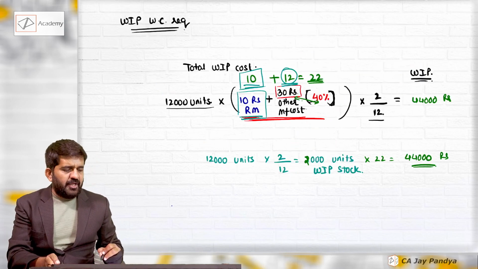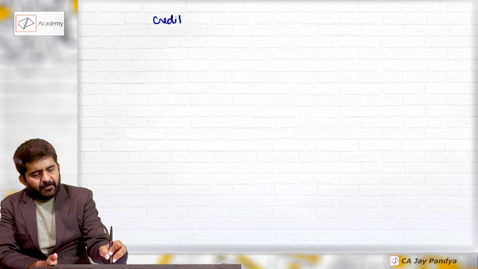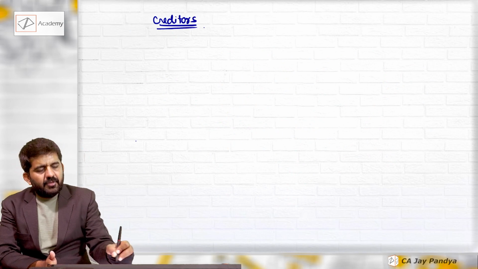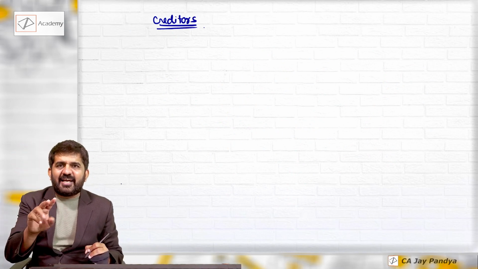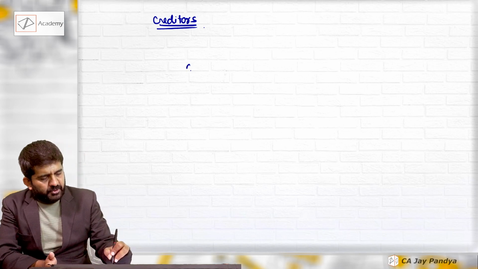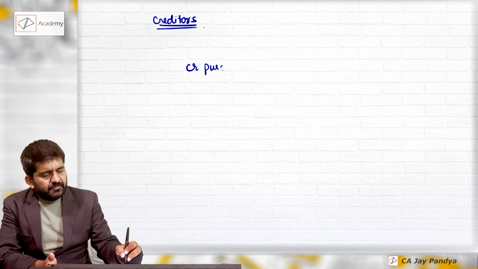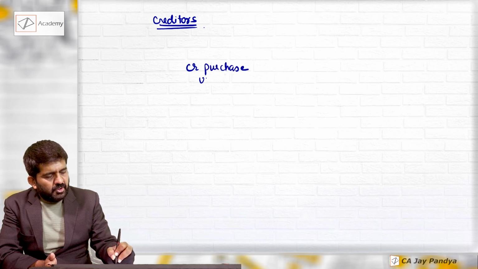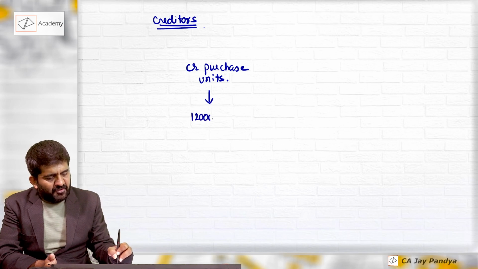Let us assume only purchase. So let us go to creditors. How to find out creditors? In that second method, we were directly taking the figure from the balance sheet. But here we can directly do this. Credit purchase in units. Let me assume it is 12,000 units of credit purchase only per annum.